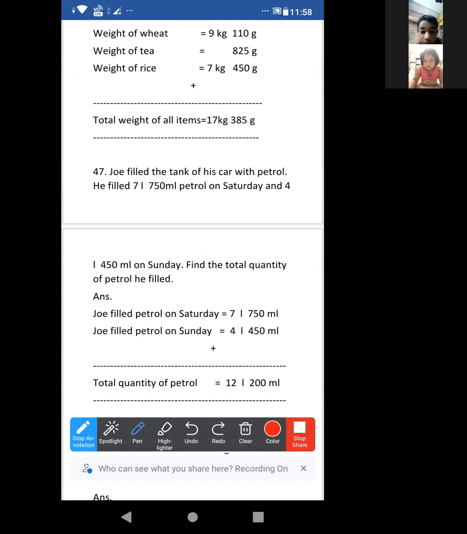Now, sum number 47, okay? I am just covering the answer. It is given, Joy filled the tank of his car with petrol.